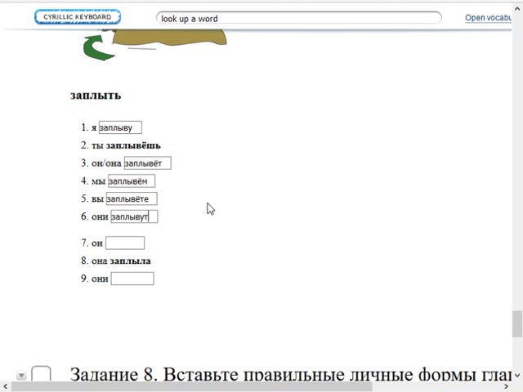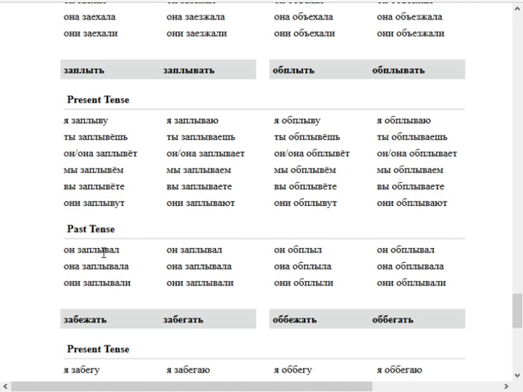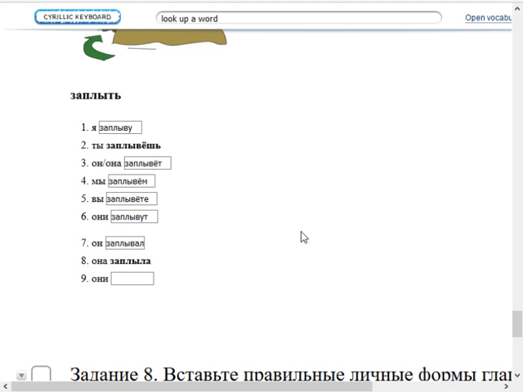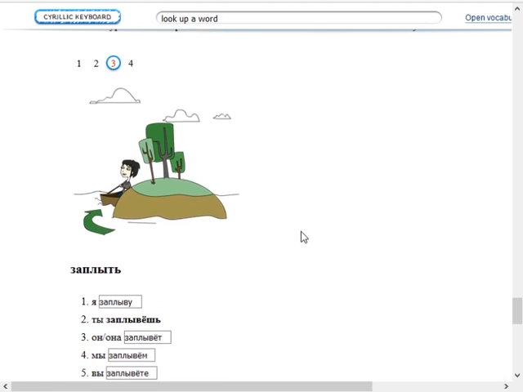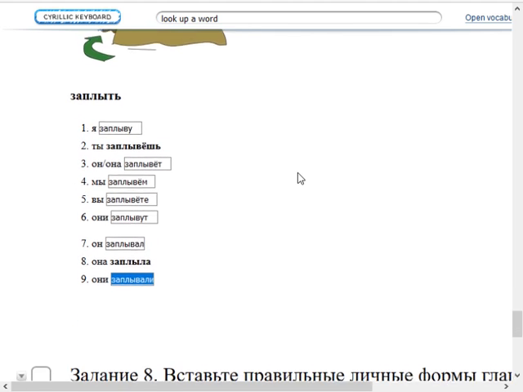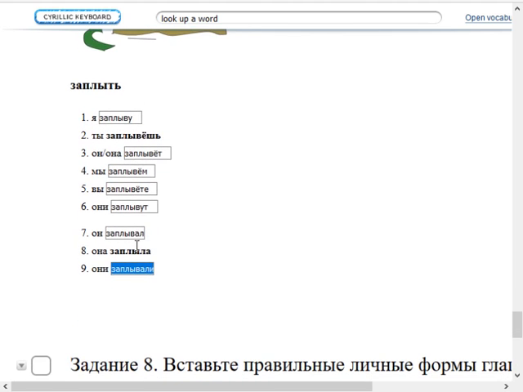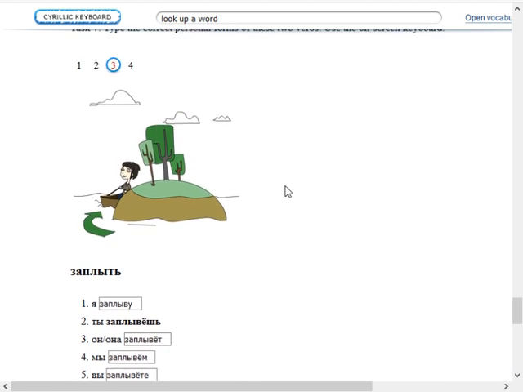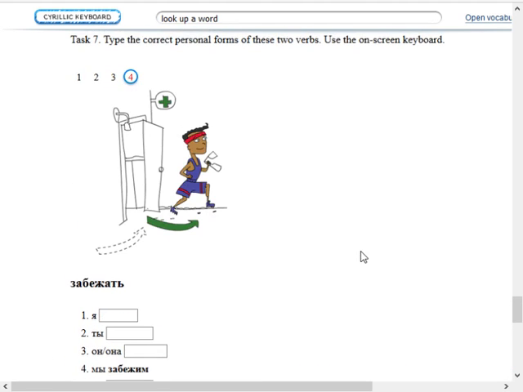Они заплывут. Он заплывал. Она заплывала. And они заплывали. Good. Okay, looks all right. At the end here, it looks like the answers are slightly too long for their boxes, which is a bit unsettling, but let's see what happens. Let's see if it takes it.